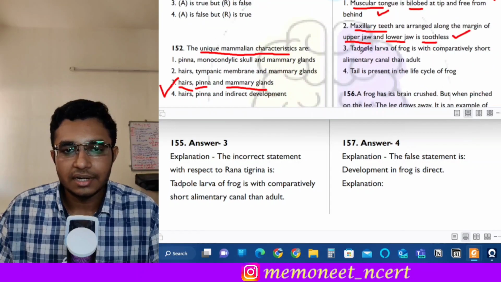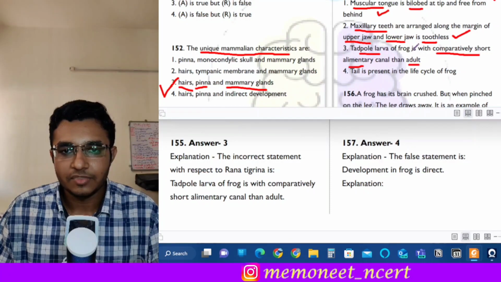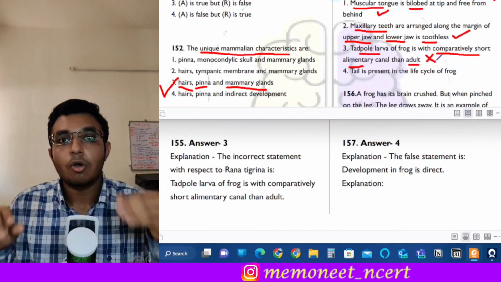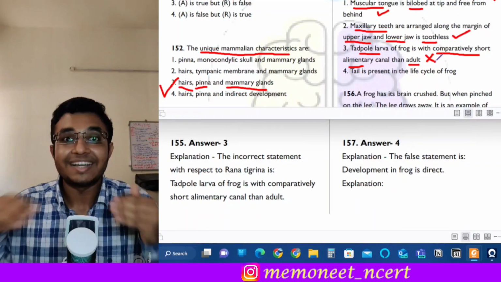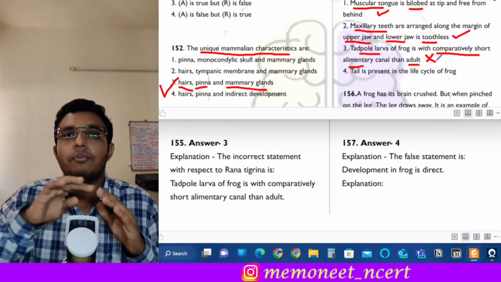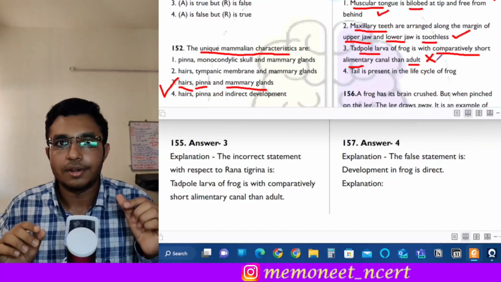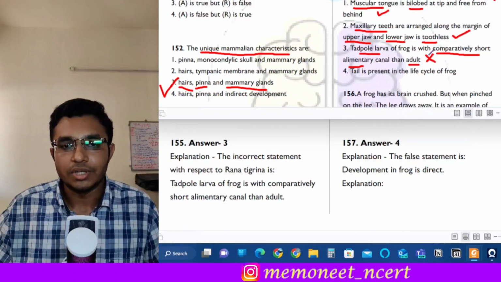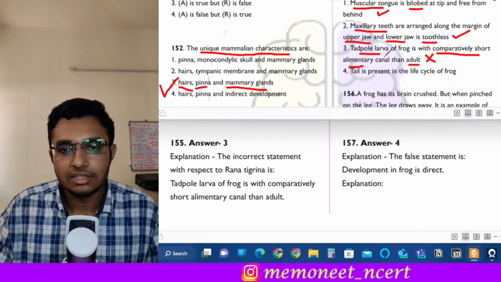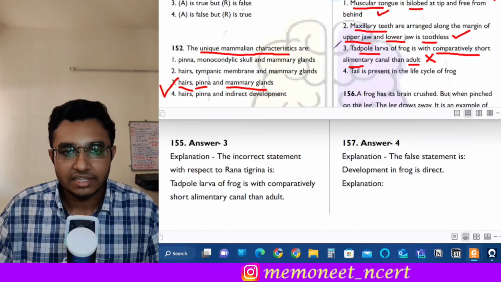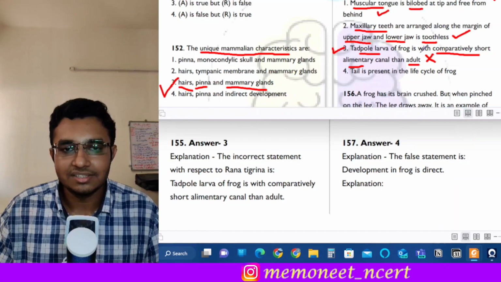Next is: tadpole larva of frog is with comparatively short alimentary canal than adult. So see, this is an incorrect statement. If you have seen the tadpole larva, it is longer and also it is on herbivorous diet. But as the frog grows into an adult, it shifts onto carnivorous diet. And for carnivorous diet, a long alimentary canal is not required. A short alimentary canal is enough to digest the carnivorous diet. So the alimentary canal of the adult frog is comparatively shorter than the tadpole. So the correct answer is option 3, that this statement is incorrect.